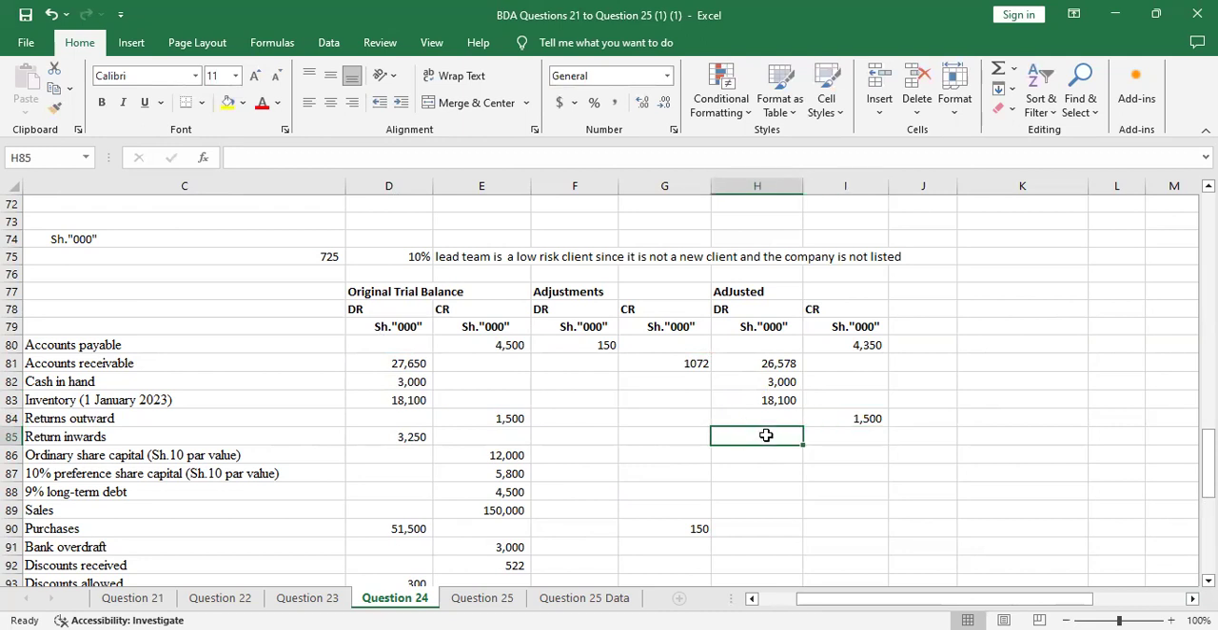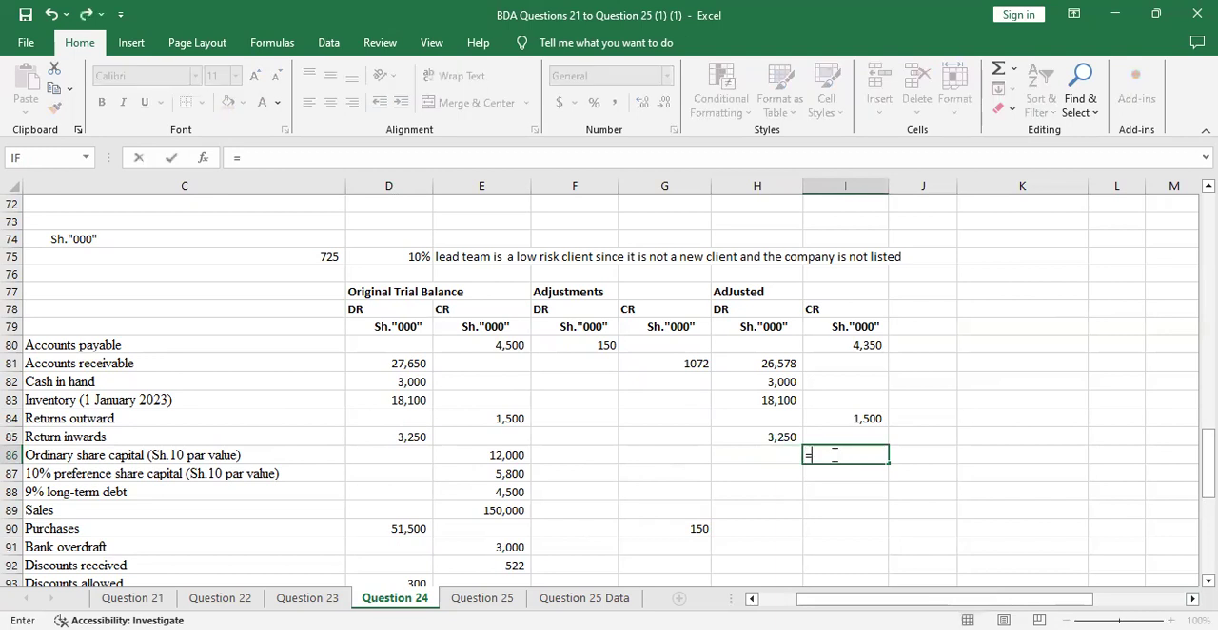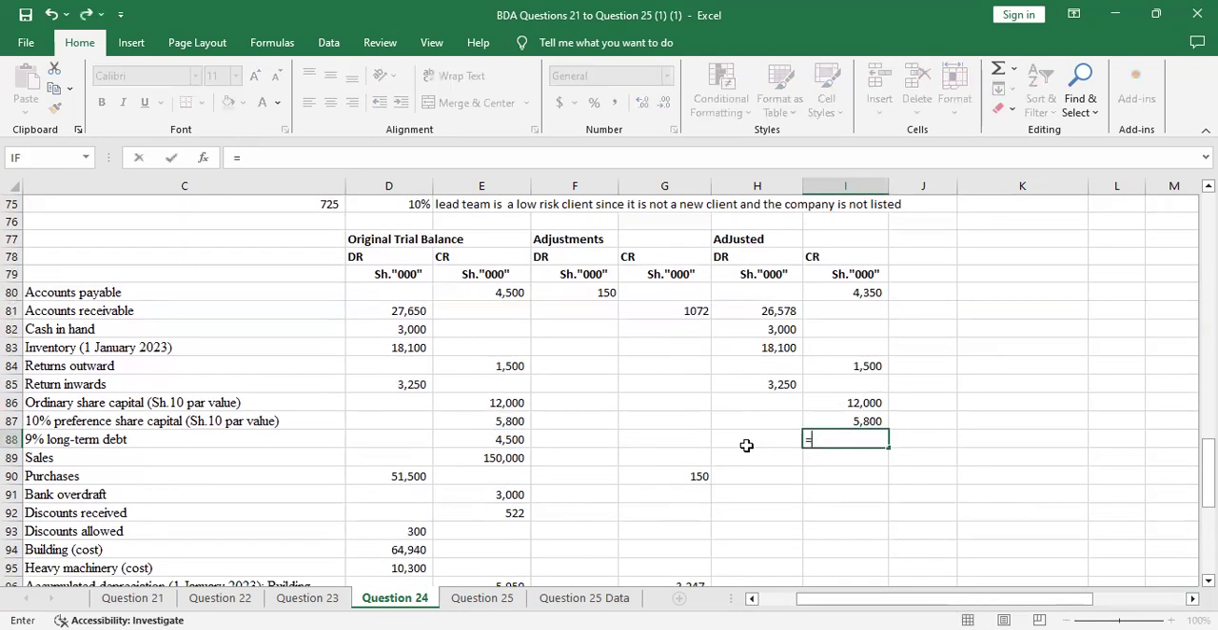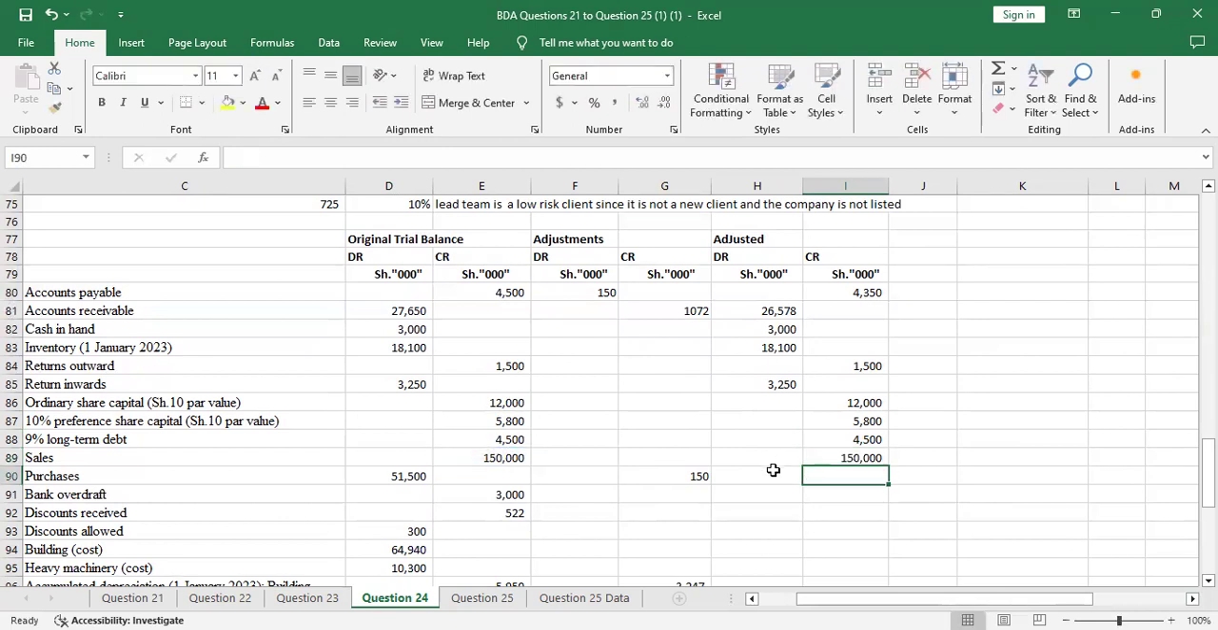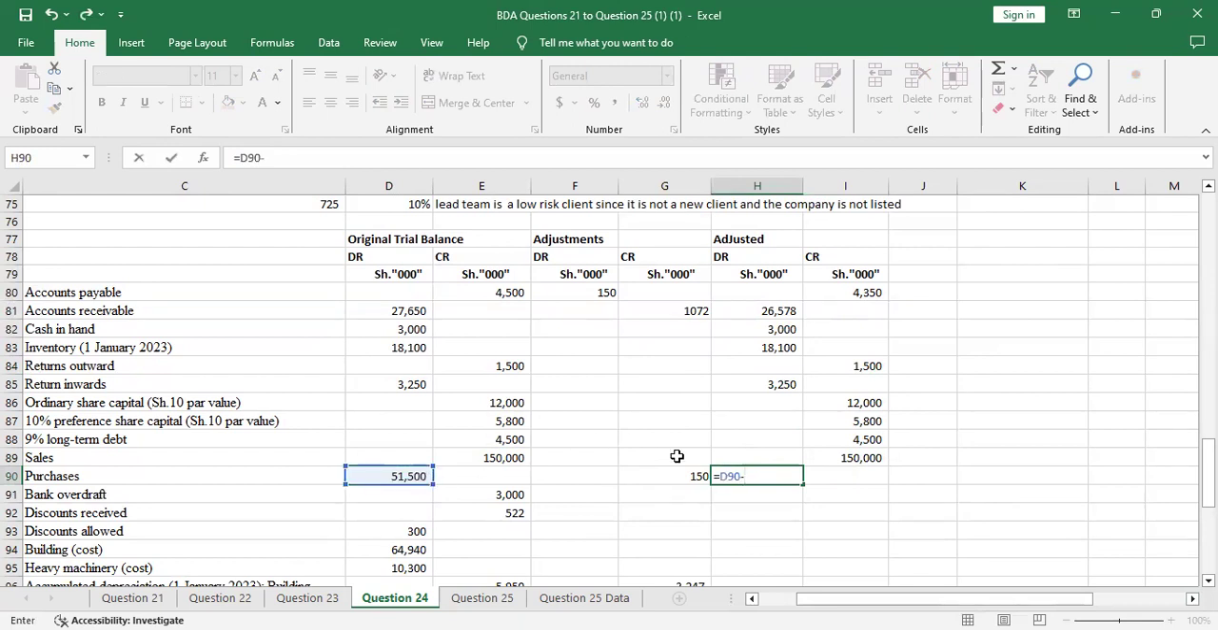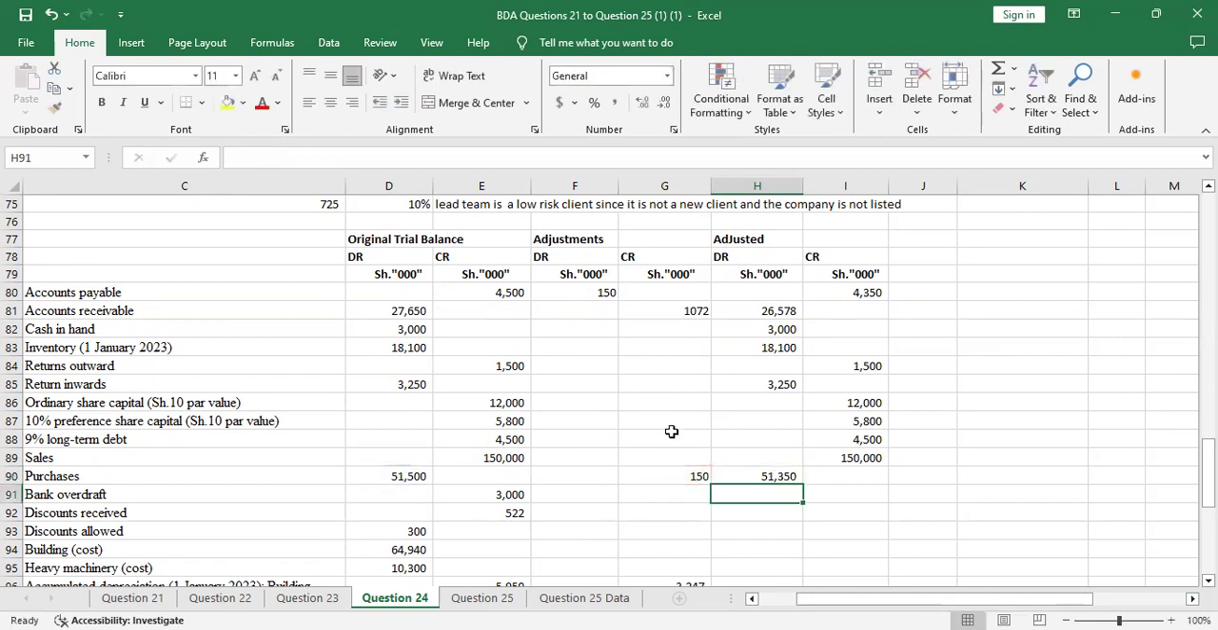Then return inwards, you just debit it. Ordinary share capital, credit. Then preference shares, you also credit. Long-term debt, you just credit, there was no adjustment. Sales, you credit, there was no adjustment. Then purchases is on the debit side, so you come and pick this. And the adjustment was on the credit, so you subtract that to reduce purchases.